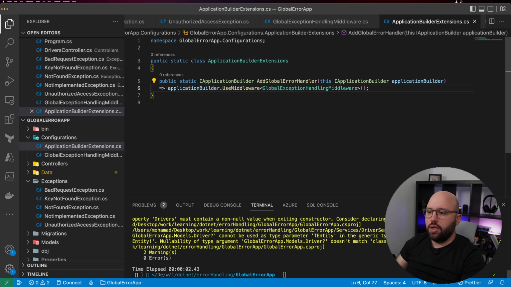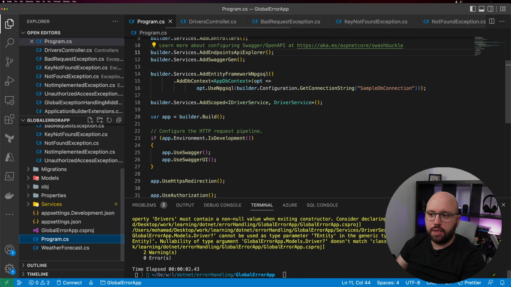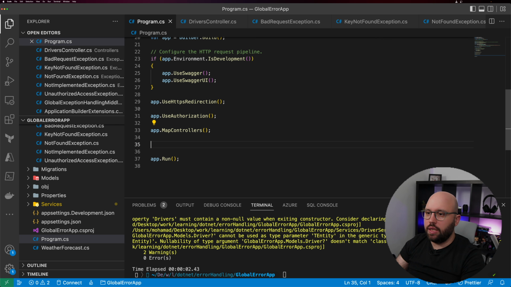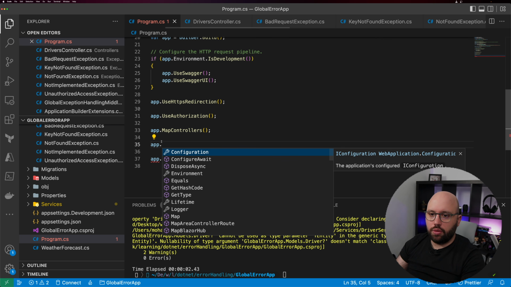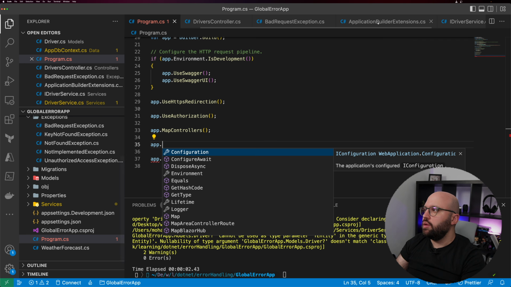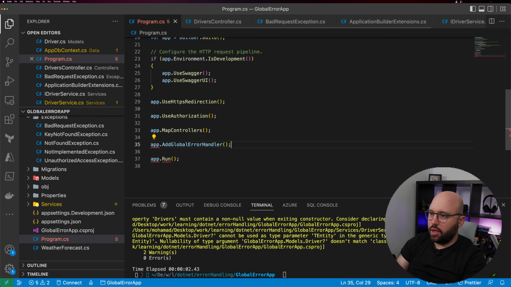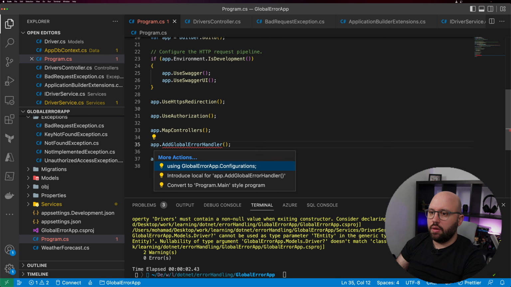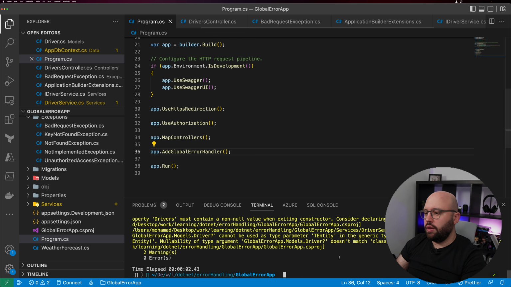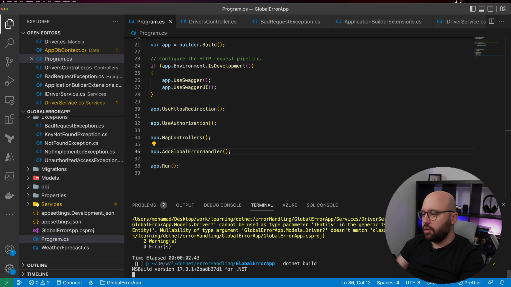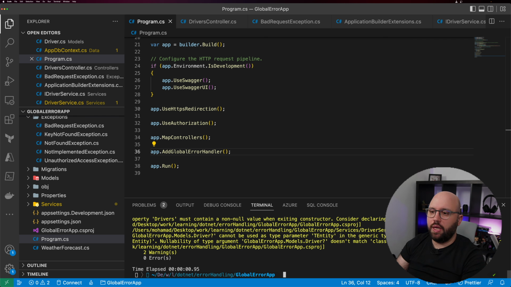Perfect. Now that we have done all of that, the last step is we need to go to the Program.cs, and inside our Program.cs, let's add it here. I'm going to put app dot, what did we call it? It's called add global error handler. So let's add this here, and let's fix those references. And that's it. Now let's do .NET build. Perfect, the application is building.